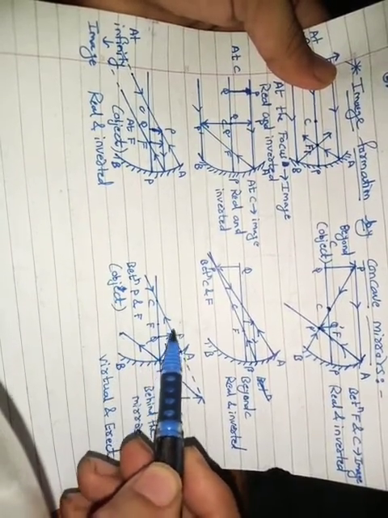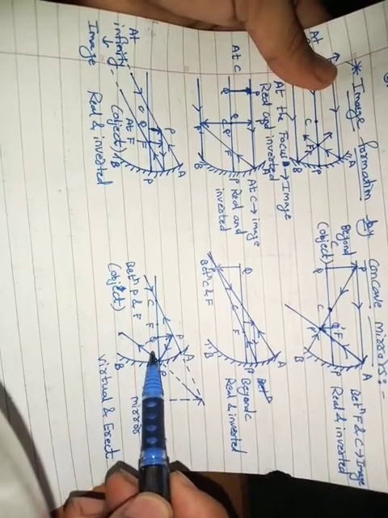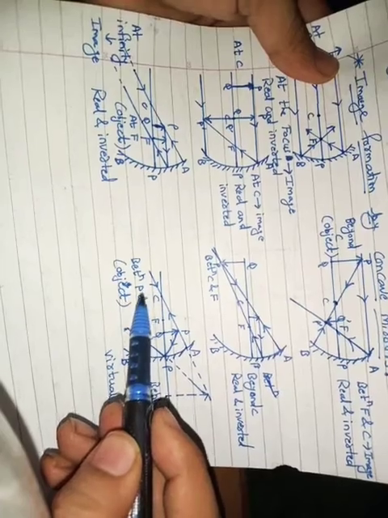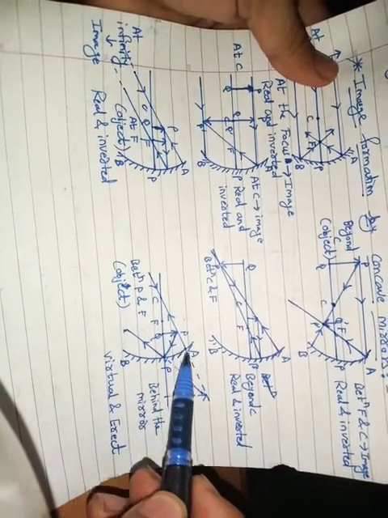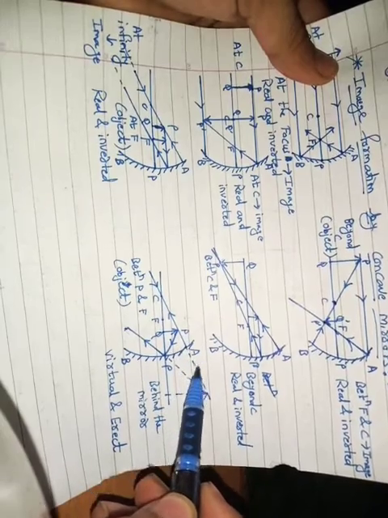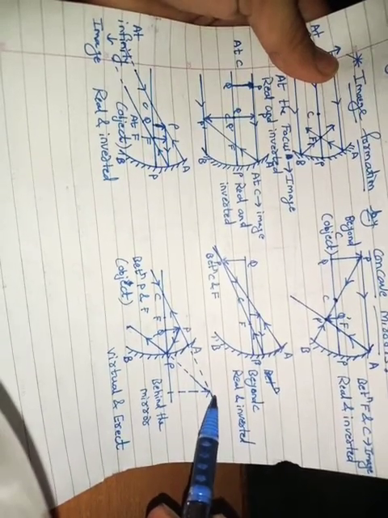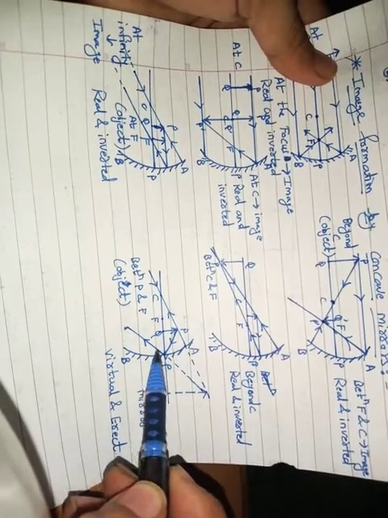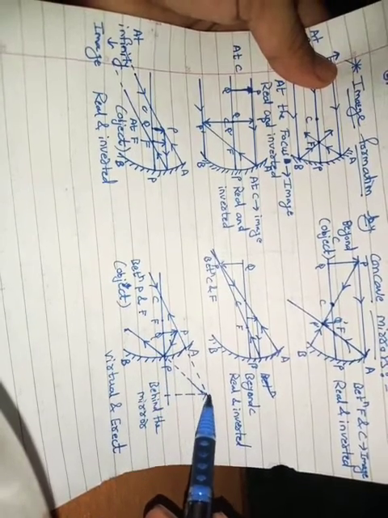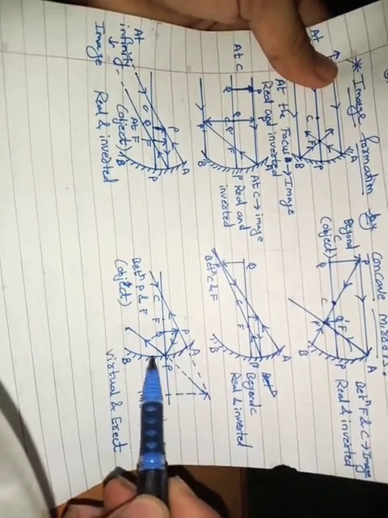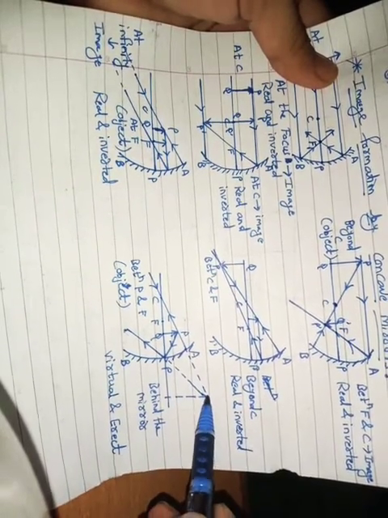So if we are taking this case, there is no formation of image on the same side of the mirror. But if you are taking some imaginary line, that means the reflected rays will go behind the mirror, this will go in this direction, and this reflected ray will go in this direction. And if you are taking the imagination, behind the mirror they will meet here.